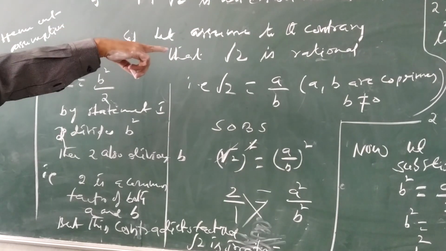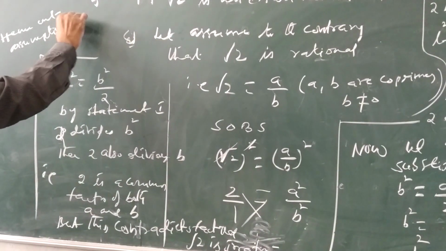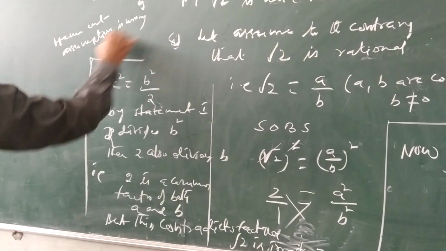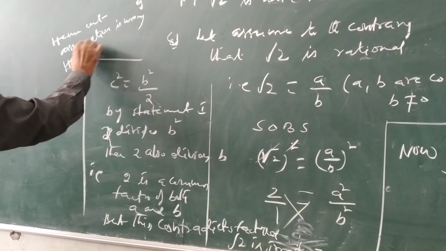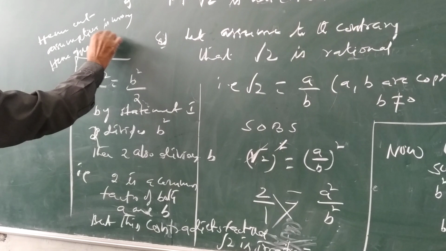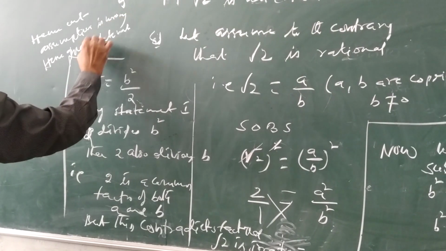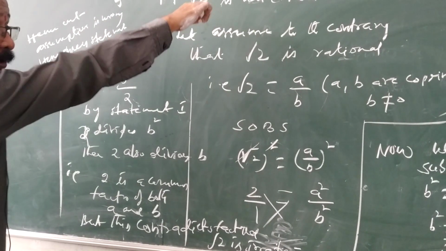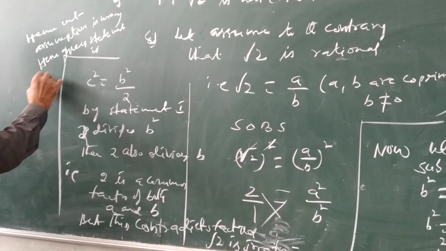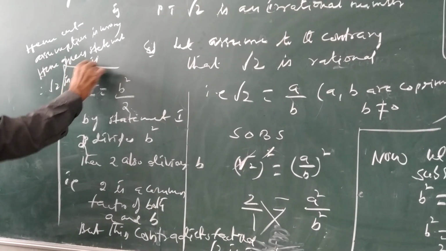We said that root 2 is rational. Our assumption is wrong. Hence, the given statement is true. The given statement is what? Root 2 is irrational. Therefore, root 2 is irrational.